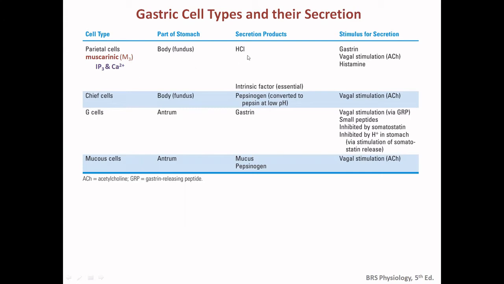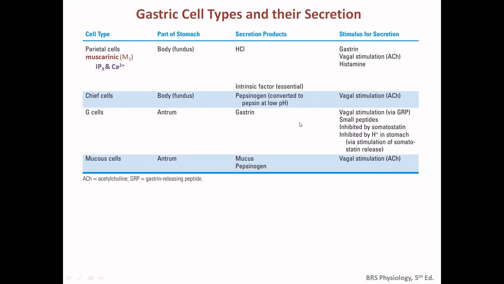So we know the parietal cells secrete hydrochloric acid, and the stimulants are gastrin, acetylcholine, and histamine. Acetylcholine is the neurotransmitter or neurocrine that is secreted from the vagus nerve, so the vagal stimulation. Another substance that is secreted from the parietal cells is the intrinsic factor. Chief cells secrete the enzyme pepsinogen, which is inactive in the presence of low pH. It is converted to pepsin, which digests or hydrolyzes the longer peptides into smaller ones. And this is also vagal stimulation, acetylcholine stimulation.